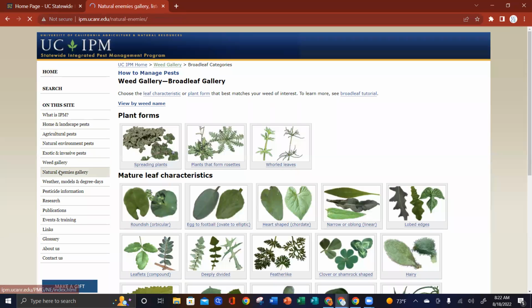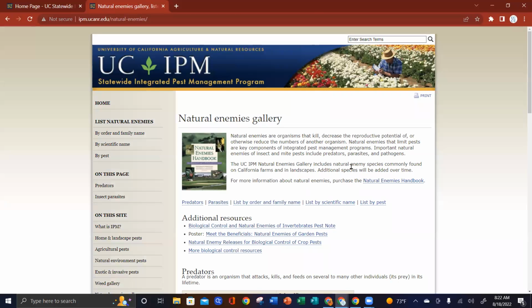There's also the natural enemies gallery. Love this section. This has a lot of information about the natural enemies, which we usually call beneficial predators or beneficial insects, I guess. Are they all insects? I don't know, but the beneficials. They have a great poster that you can download that says Meet the Beneficials. You might have seen that at an information table or display.